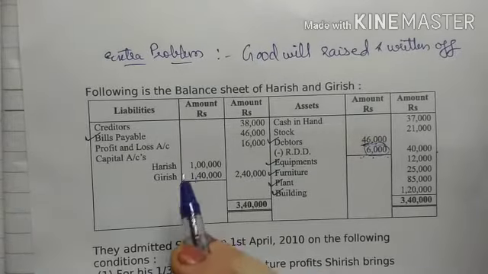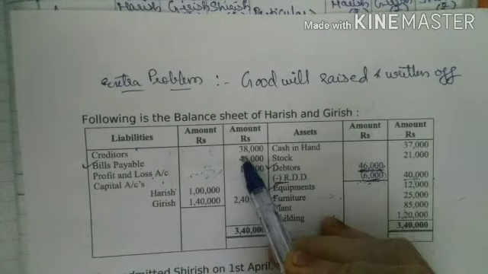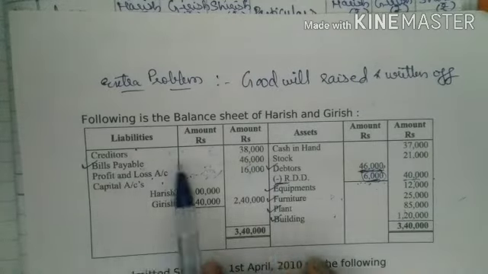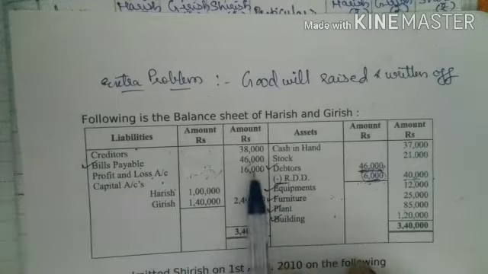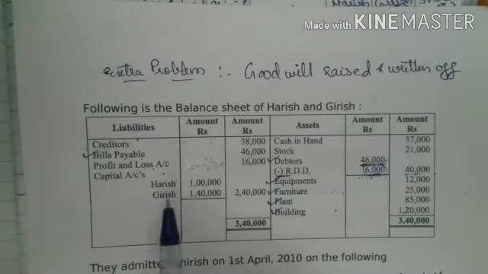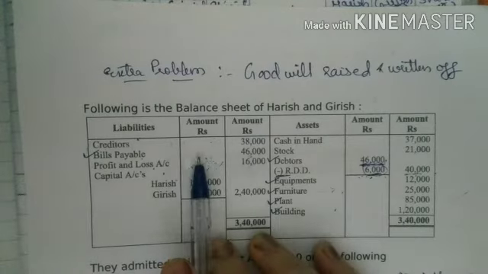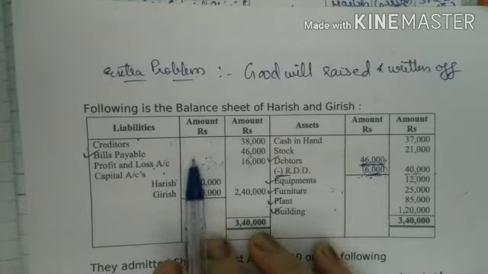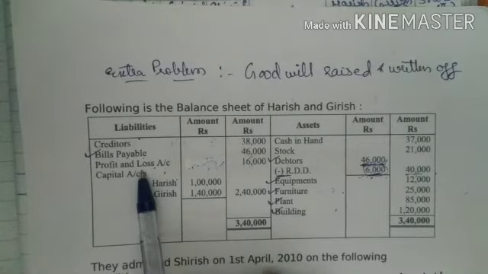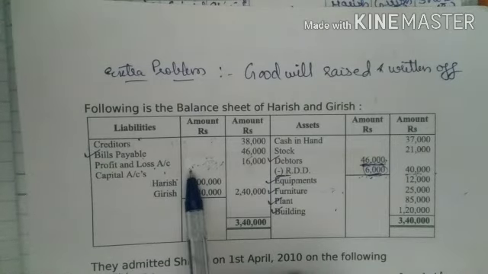See, in the liabilities side, the first item is sundry creditors. There is no adjustment, so we will directly write it in the balance sheet. Next is bills payable. As we have put a tick mark, we will write bills payable in the inner column. Now when any profit and loss account balance is given in the liabilities side, it means it is profit, right? And when it is given in the asset side, it is loss. Like general reserve, we will be distributing this to the old partners in their old ratio.